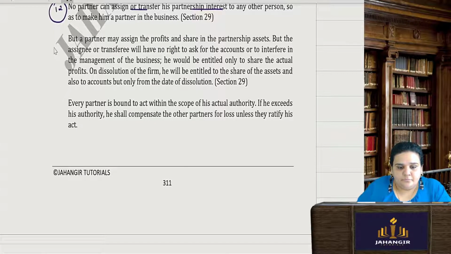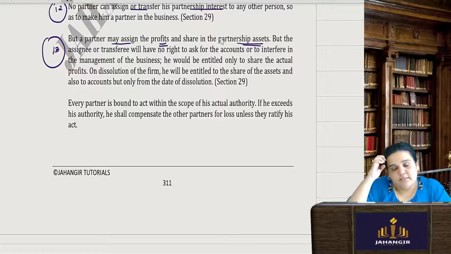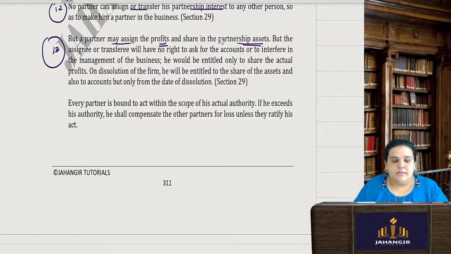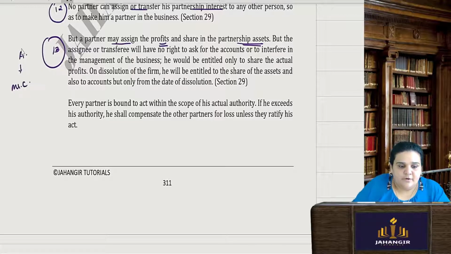Okay. 30. But a partner may assign the profits and share his partnership assets. Okay, means he is made a sub-partner. We had discussed it. A sub-partner is a partner who is there under another partner, and the profits taken by this actual partner are then shared by this sub-partner.